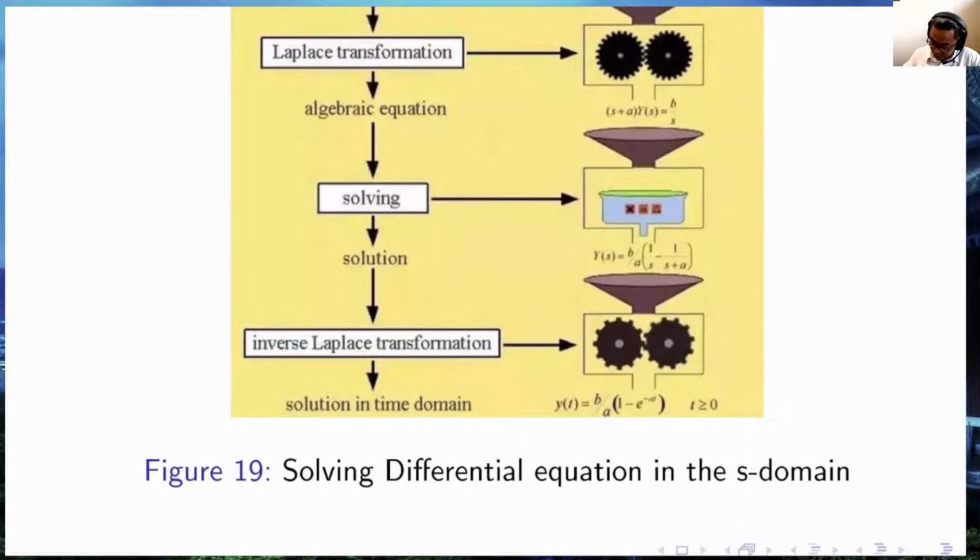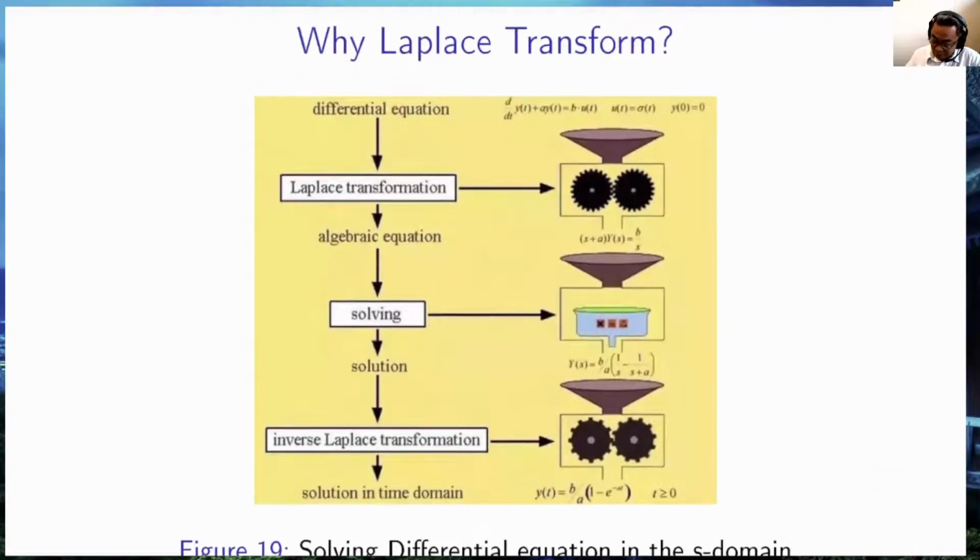I took these nice pictures from a website, and what does it show? On the left, we begin with a differential equation. We perform Laplace transform and we get algebraic equations because what we have is Y of s multiplied by some function.